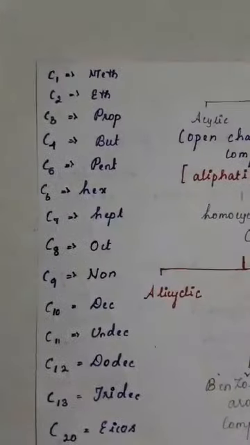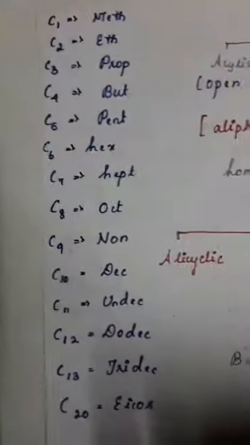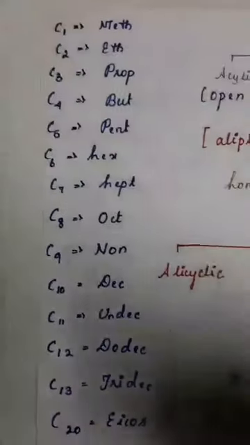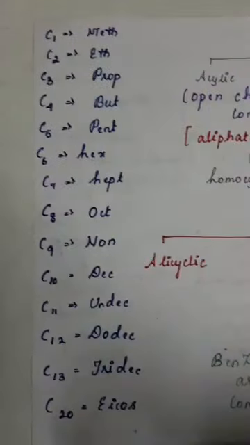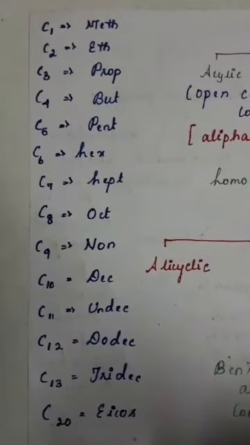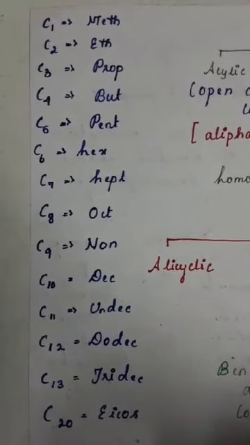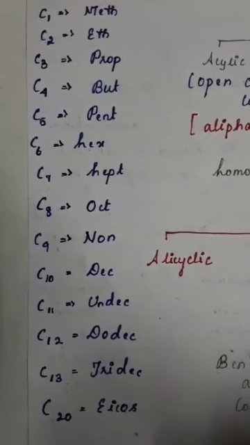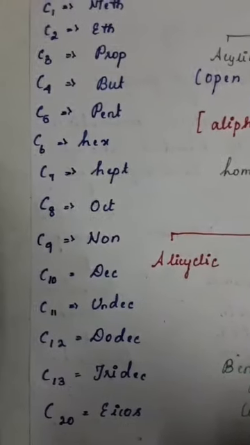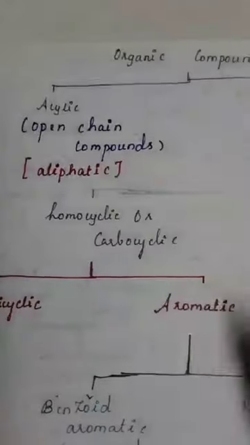When there is one carbon we say meth, 2 carbons eth, 3 carbons prop. You should memorize this, which is very easy, guys. 4 carbons but, 5 carbons pent, 6 carbons hex, 7 carbons hept, 8 carbons oct, 9 carbons non, 10 carbons dec, 11 carbons undec, 12 carbons dodec, 13 carbons tridec, and 20 carbons eicos.